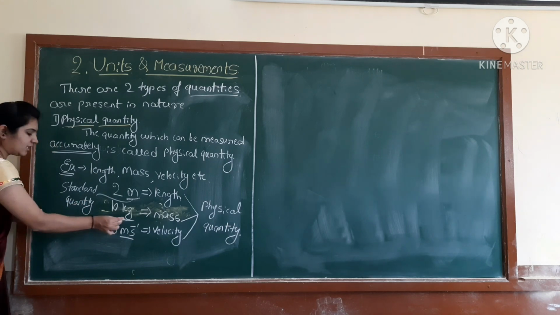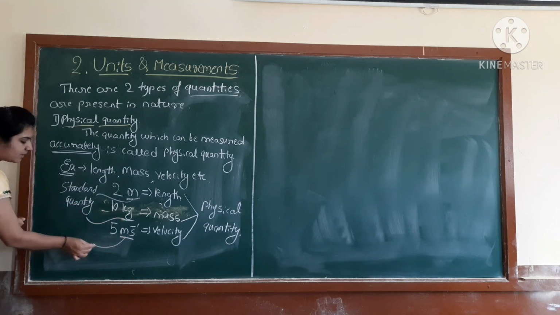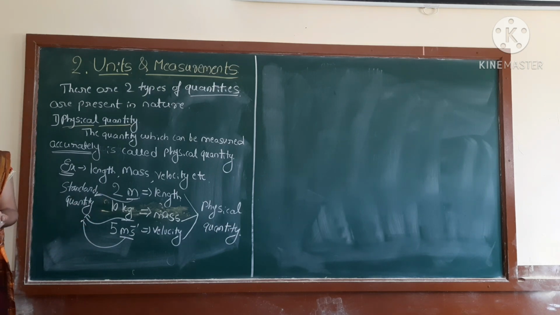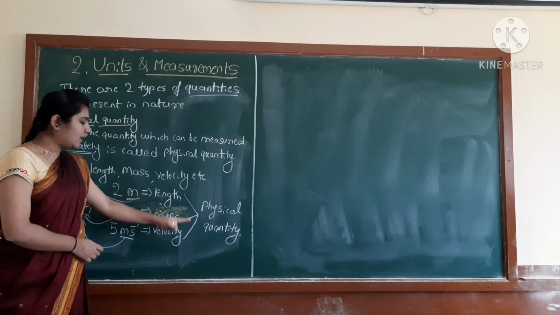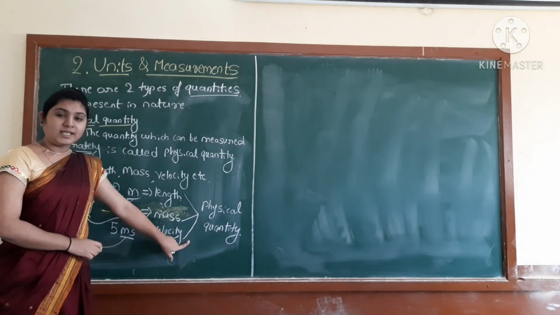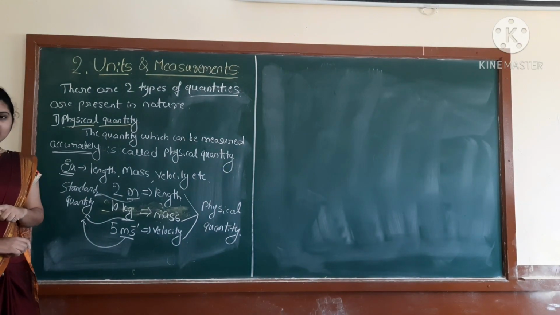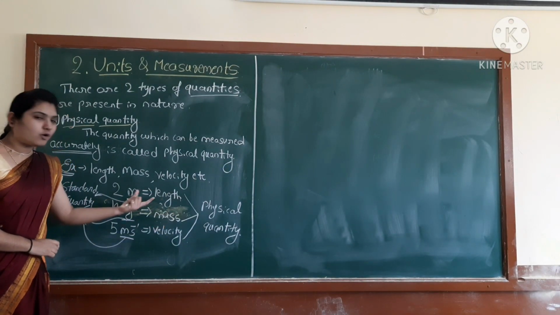Correct? Kg is also a standard quantity. Meter per second is also a standard quantity. Correct? So now we are measuring this physical quantity with the help of this standard quantity. Correct? So these are our physical quantities.